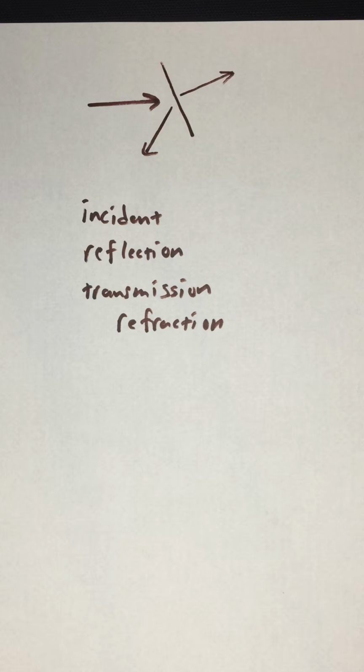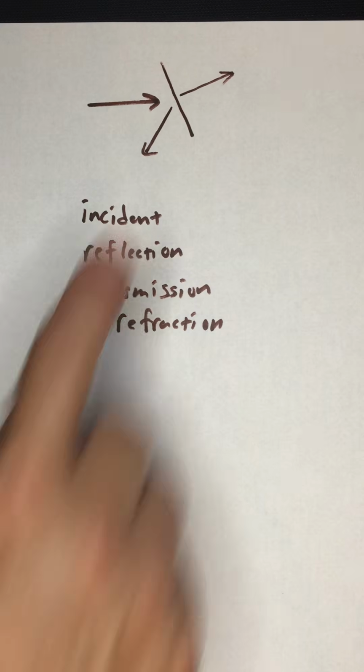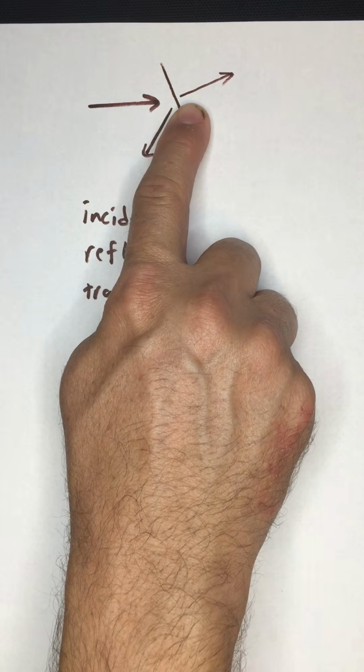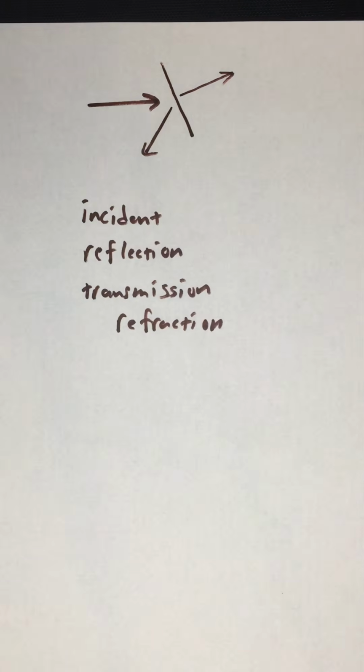This is not a surprise to you if you've ever dropped a pencil into a glass of water and seen that the pencil looks broken. It's not really broken, but the reason the pencil looks all cattywampus when it's in a glass of water is because the light has bent like this. The rays are now traveling in a slightly different direction than the original rays as they cross into a new medium.